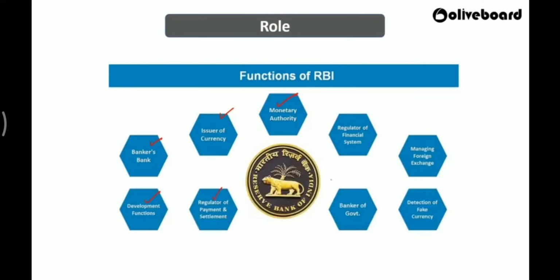And next one, banker to the government. Yes, RBI serves as the banker of whom? Government. Government can borrow from whom? RBI. Not only borrow, RBI does many activities on behalf of the government. They sell securities on behalf of the government to raise funds. They purchase securities on behalf of the government to control the money supply. They lend money to the government. They act as an advisor to the government regarding various economic issues. So RBI is not just a controlling body or just an administrative body.